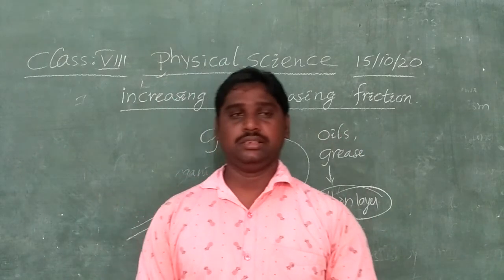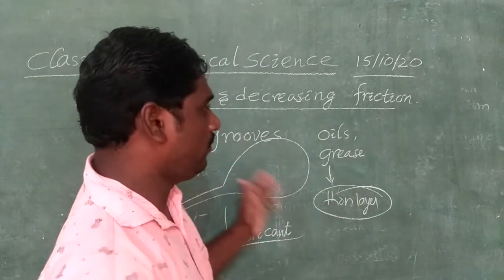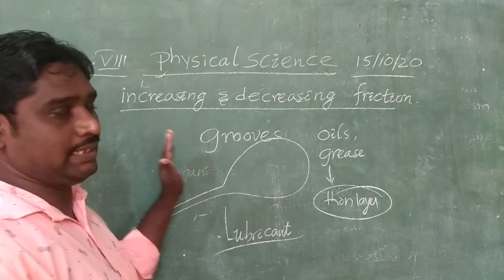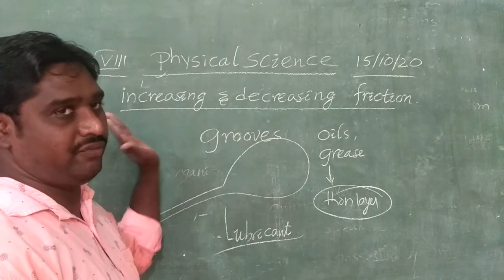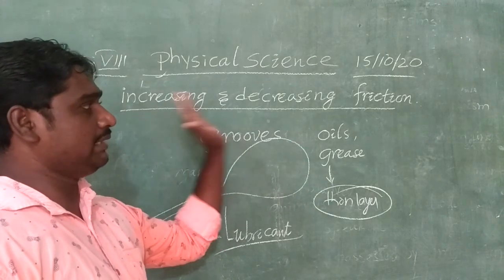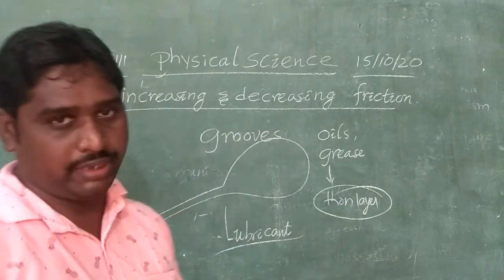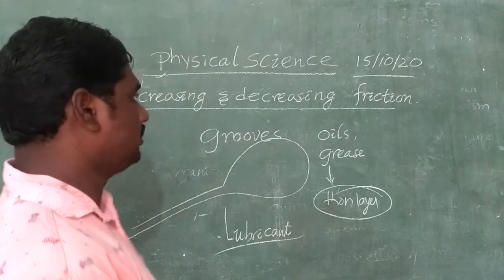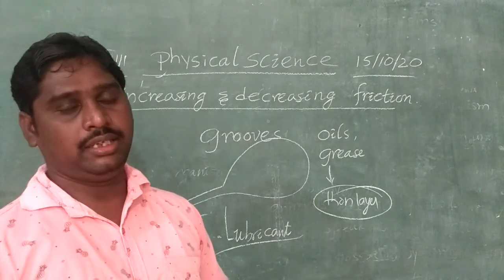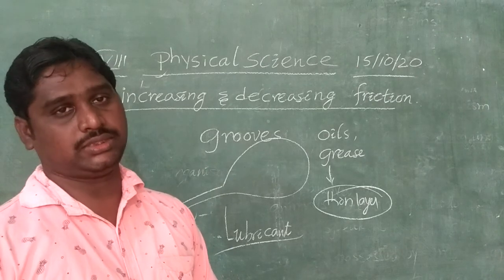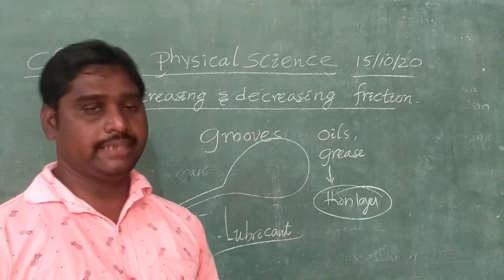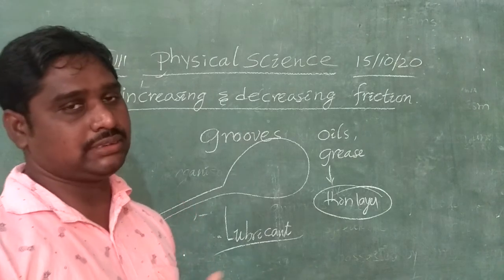So we use some materials for increasing the frictional force and some substances for reducing the frictional force. In this way, we can increase and decrease the frictional force. Okay, it has many advantages and also disadvantages due to the frictional force.